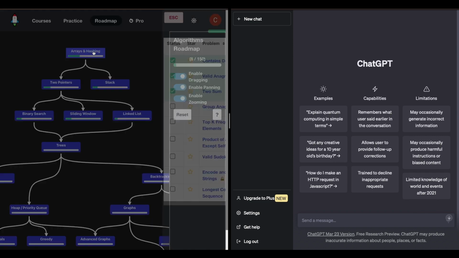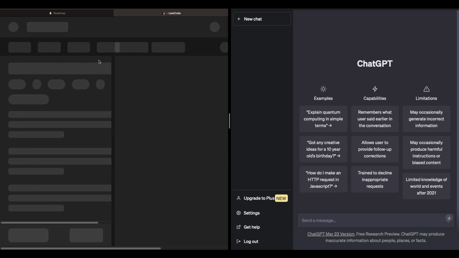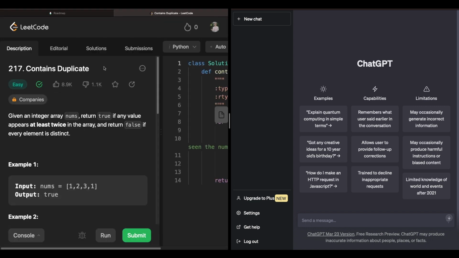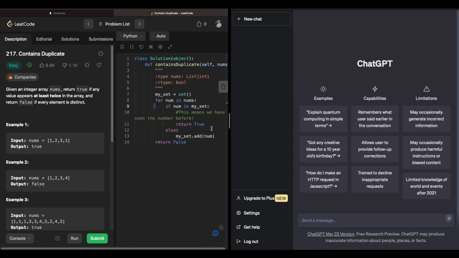So the problem that I started with was Contains Duplicates. Let me open that up. You can't see this too well, so let's see if I can make it bigger. Yeah, that's a bit better.